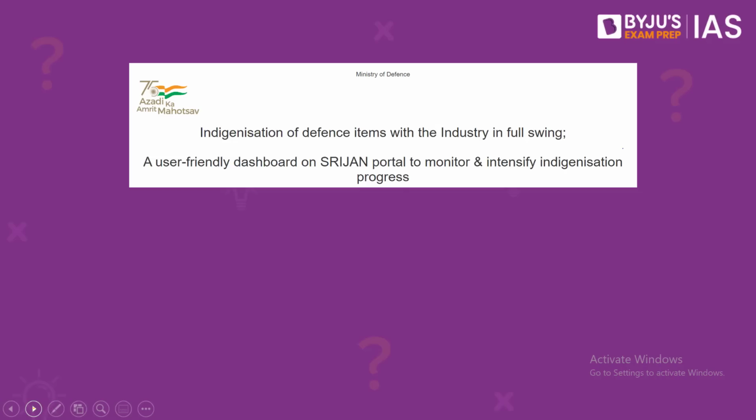What is the context? According to this article in the PIB today, in order to achieve self-reliance in defense manufacturing and reduce imports under Atmanirbhar Bharat, Department of Defense Production of the Ministry of Defense has intensified the drive for indigenization of defense items, right? And there is a reference to the SRIJAN portal in this particular article, and that is why we've taken up this question for discussion. See, the SRIJAN portal is an online portal that provides access to the vendors to take up items that can be taken up for indigenization.